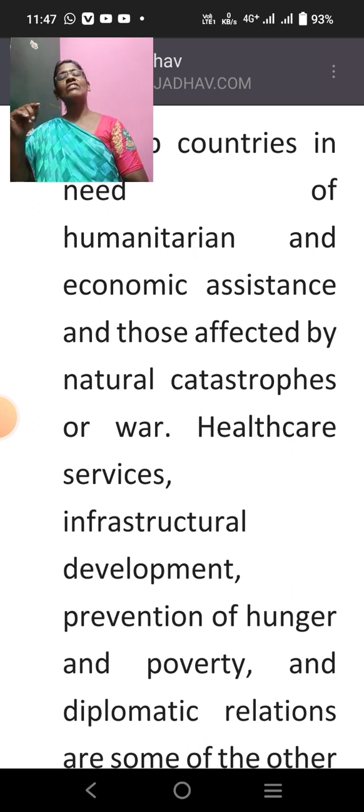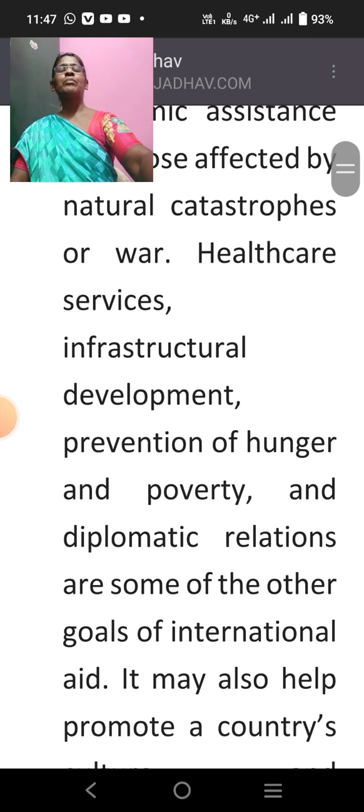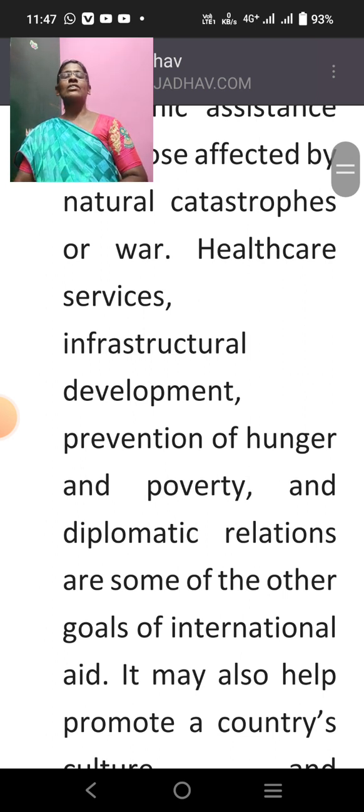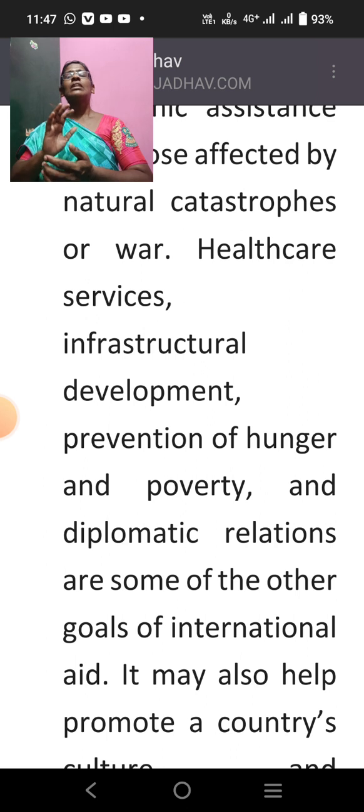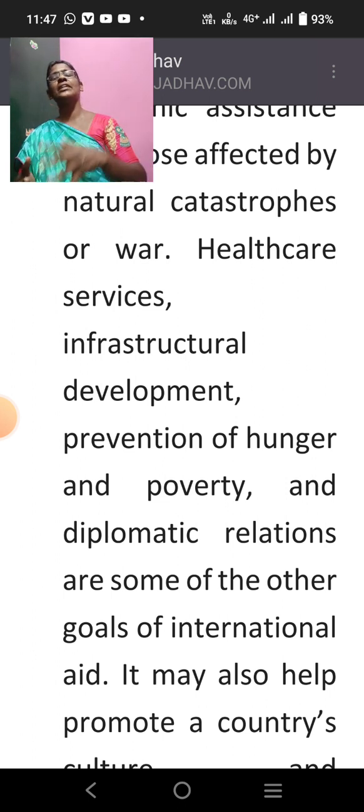Then they make some infrastructural development. They construct immediate roads and all these things. Prevention of hunger and poverty and diplomatic relations are some of the other goals of international aid. So not only economic assistance or grants in terms of money, but also healthcare, infrastructure development, and prevention of hunger and poverty all come under the purview of international aid.